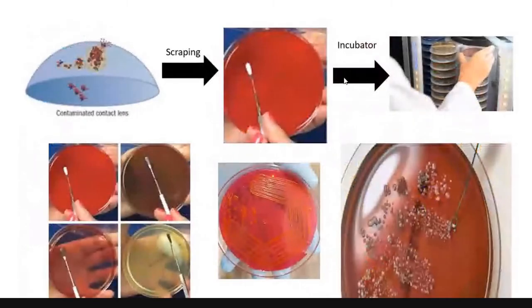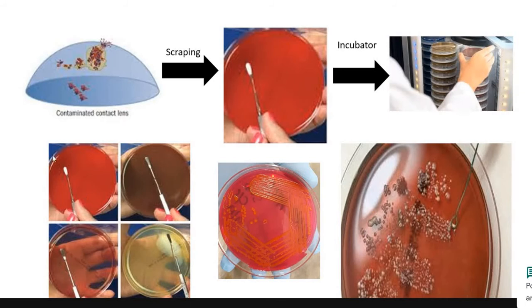Once the contact lens has been contaminated, to check which organism it is, we usually take a scraping from the contact lens, and then we streak it on an agar plate, and then we incubate it. The incubation time and the incubation temperature depend upon the organism.